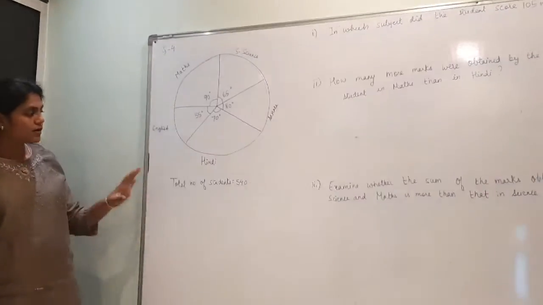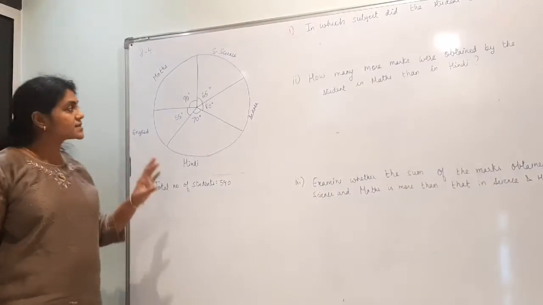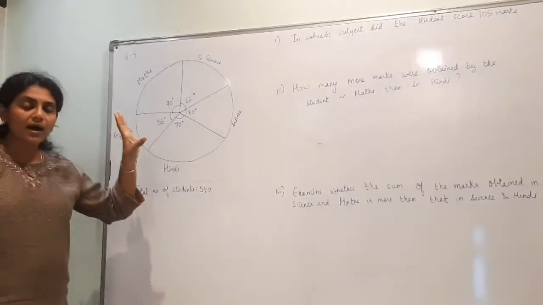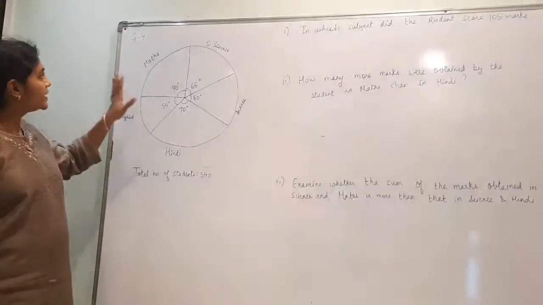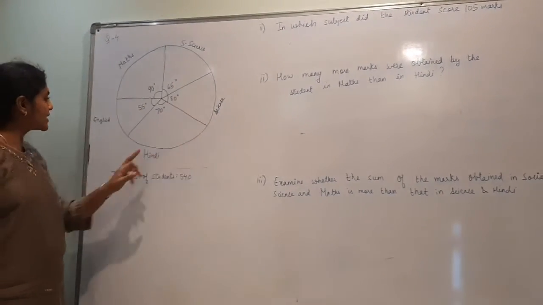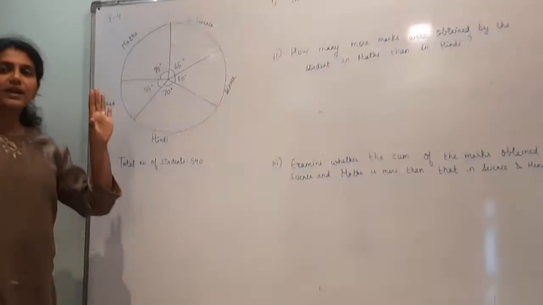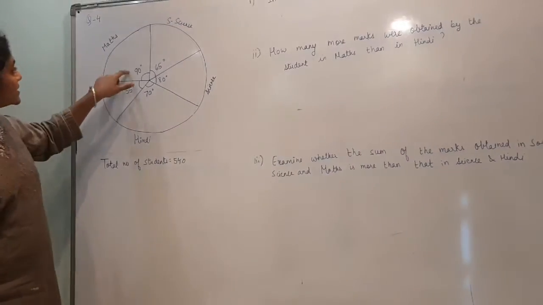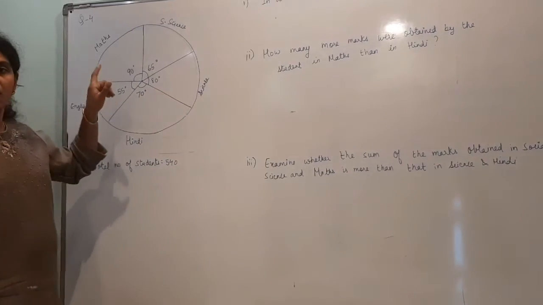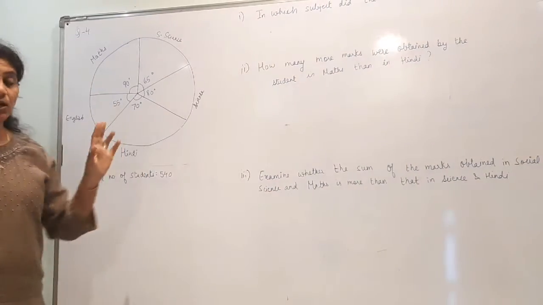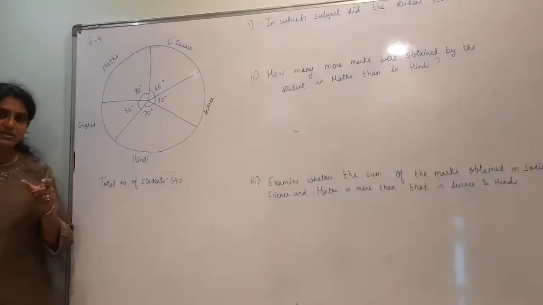Question 4, I have not written the question. It is the information showing the marks obtained by student in different subjects. Maths, science, social science, Hindi and English. There are total number of students are given as 540 and these are the distribution of the marks obtained in different subjects. Now here it is somewhat twisted.